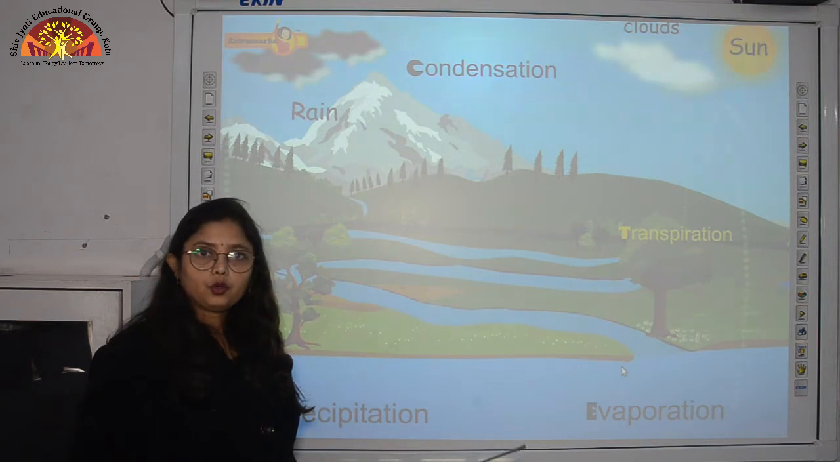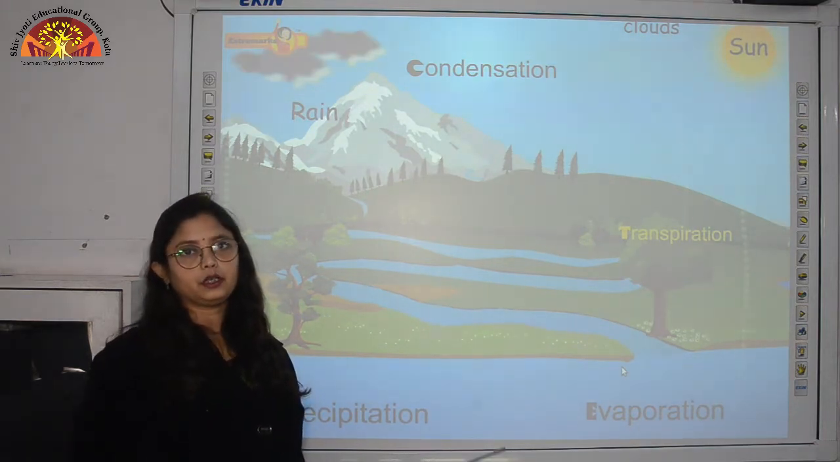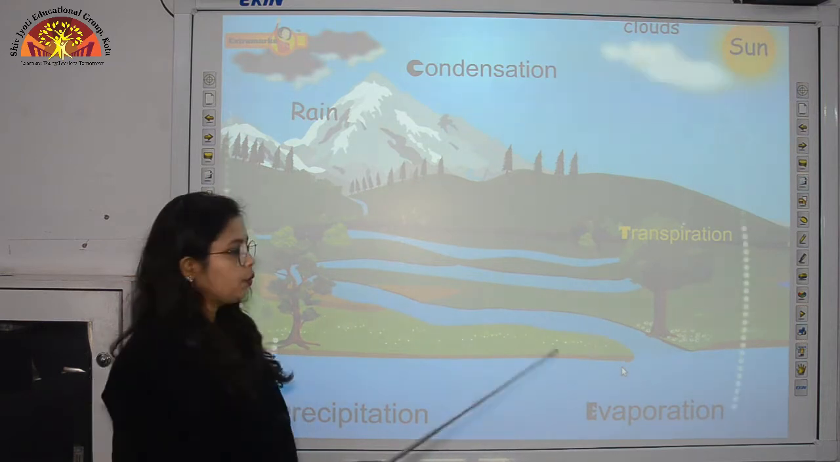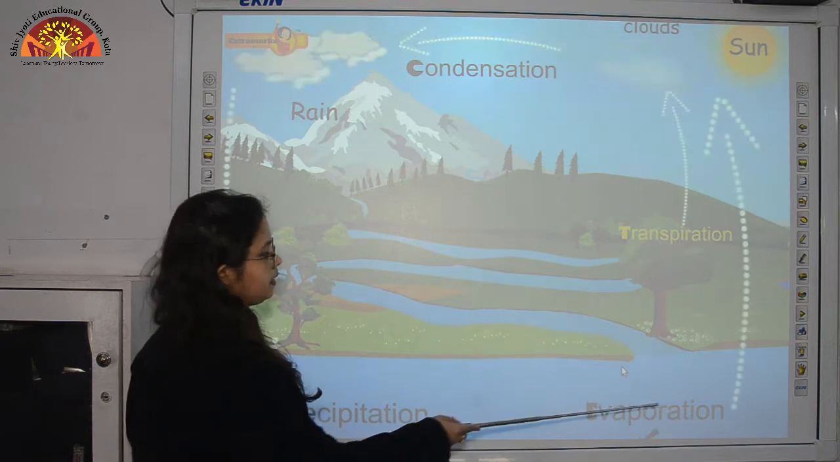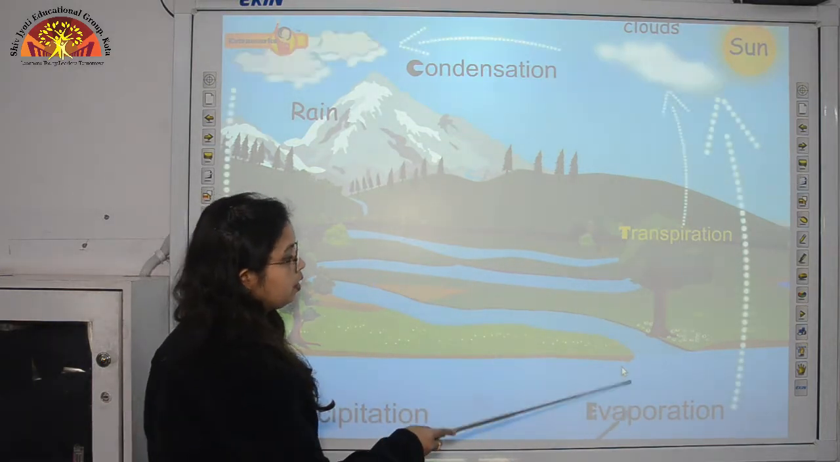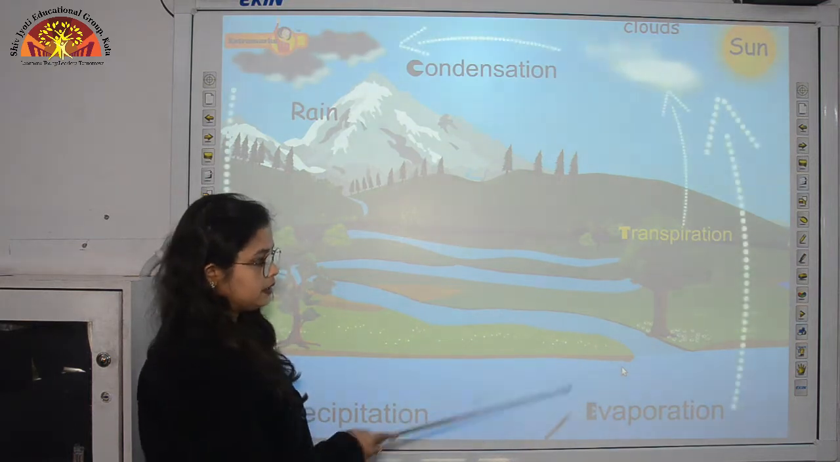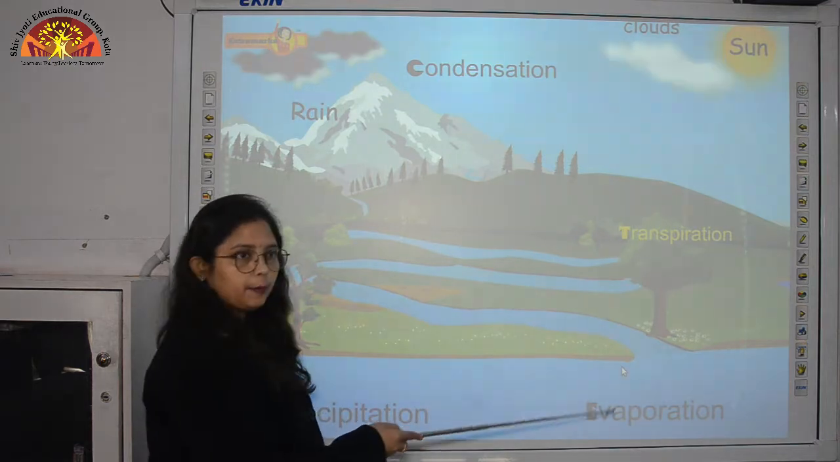Just now I have told you that evaporation is the process through which liquid water gets converted into gaseous form. So when it gets converted into gaseous form, it starts rising up. So here you can see, children, that when water from the water bodies gets heated up, it starts rising up, and this process is called evaporation.